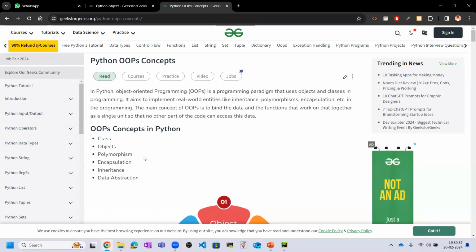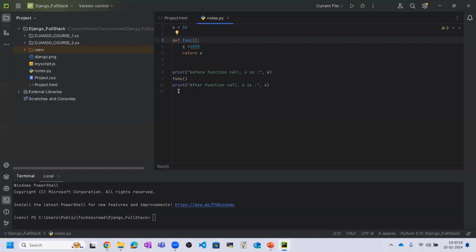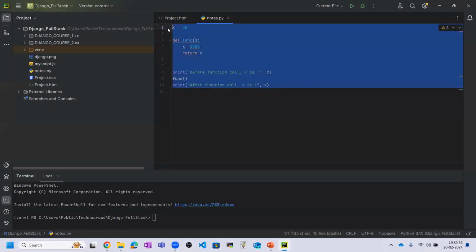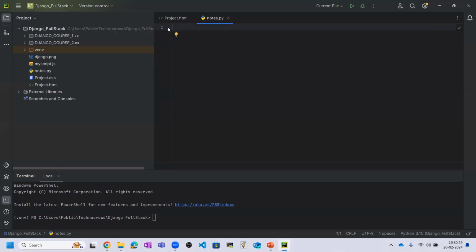In the OOPS concept we are learning classes and objects, and there are four concepts: polymorphism, encapsulation, inheritance, and data abstraction. These four concepts we also learn in object-oriented programming. So for learning object-oriented programming, let's go to our text editor, and here I will start with some examples related to object-oriented programming.